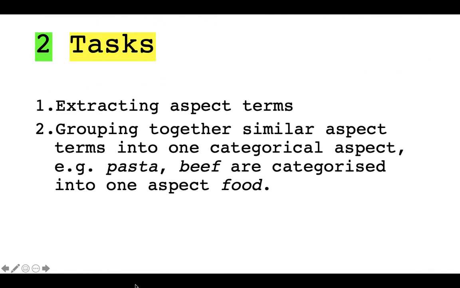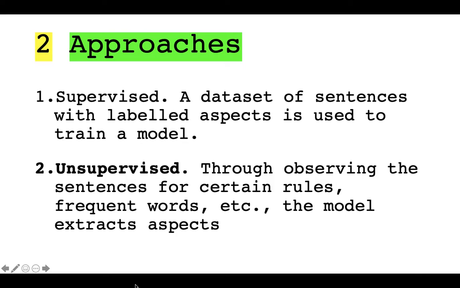There are two main subtasks involved in aspect extraction. First, extracting aspects from text, for example, pasta from the previous sentence, and second, categorizing extracted aspects into one broader aspect. For example, pasta and beef would be categorized into one aspect, food. To complete these tasks, past studies have utilized two main approaches, supervised and unsupervised.